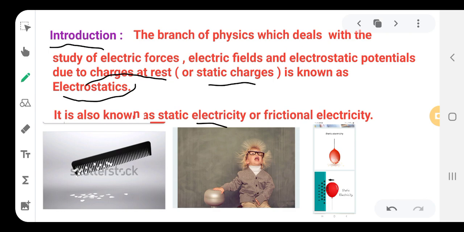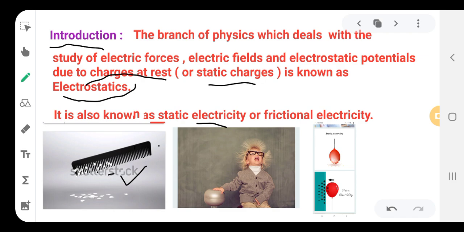Here in the first figure you can see a comb attracting the papers. The comb is also an insulator. The paper pieces are also insulators. So how come the papers will be attracted towards the comb? That we are going to see here.